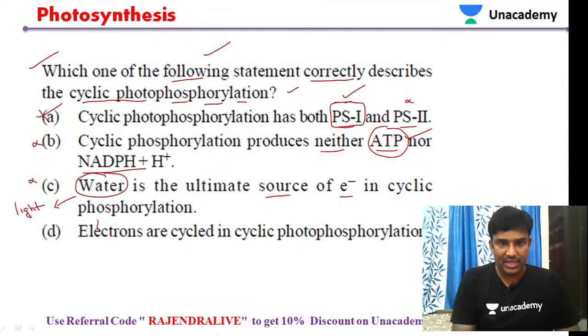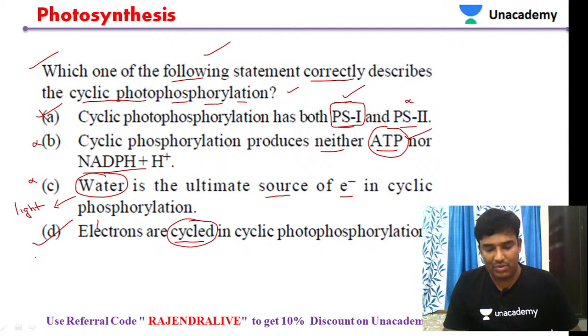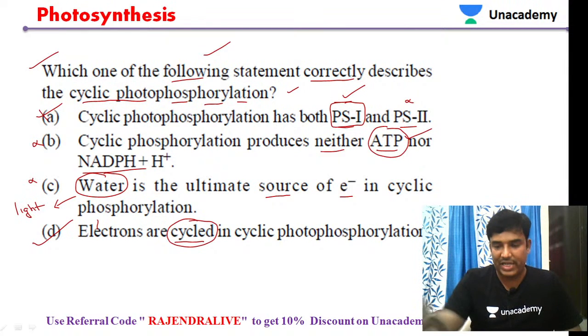Then let us see statement D. Electrons are cycled. So that's what we were discussing. Electrons are moving in a cycled manner. So that is the reason statement D will be the right answer. So like this we have to answer this question. So finally option D will be our right answer, students, for this given question. So let us move to the next question.